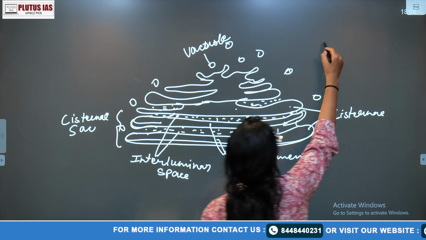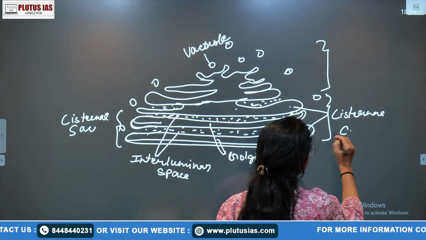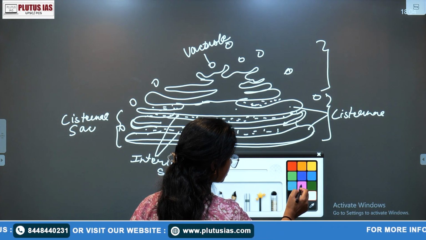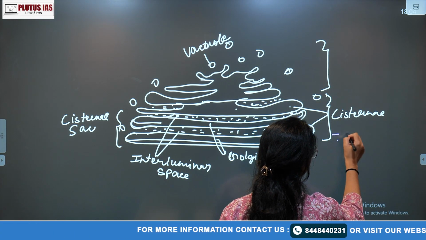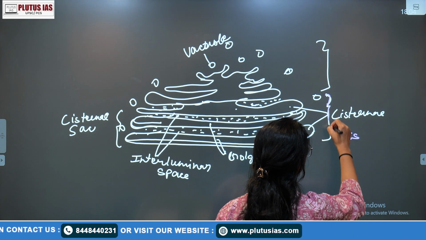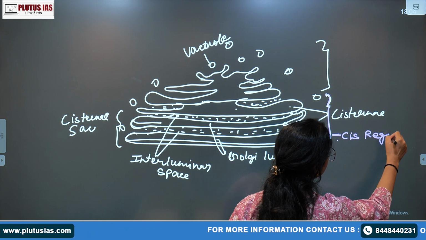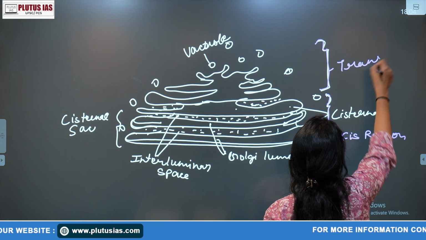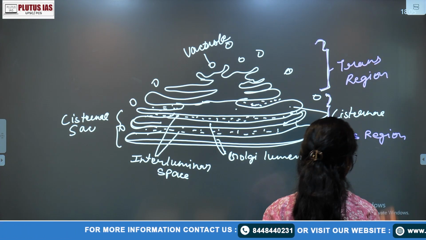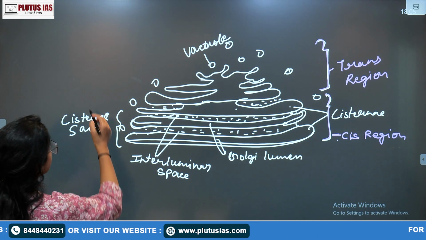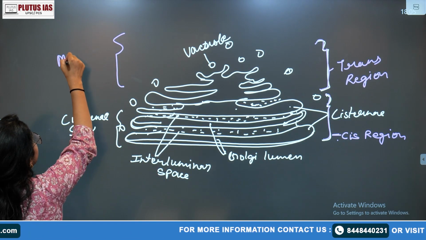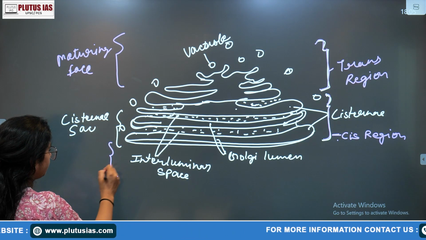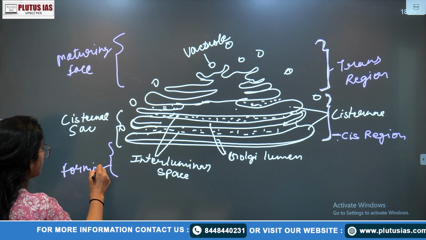This is your cis region, or cis stage, and this is your trans region. In other terms, you can also say this is your maturing phase and this is your forming phase.